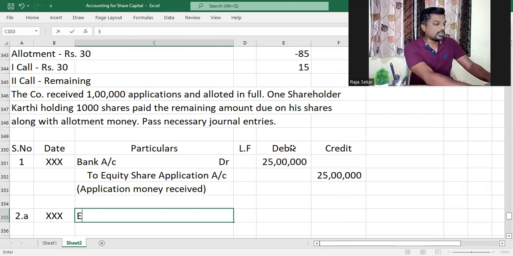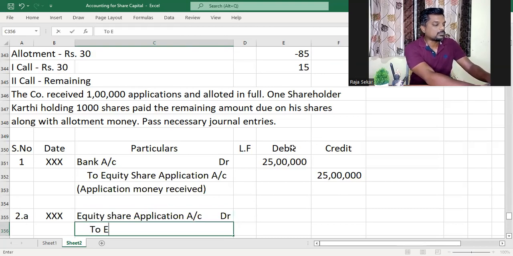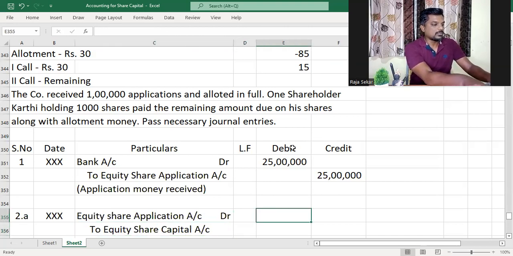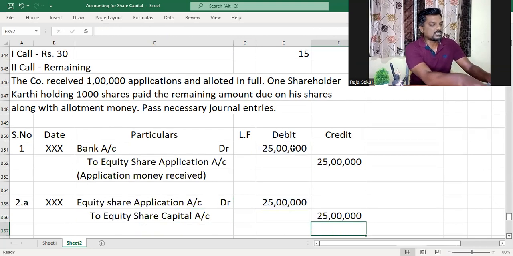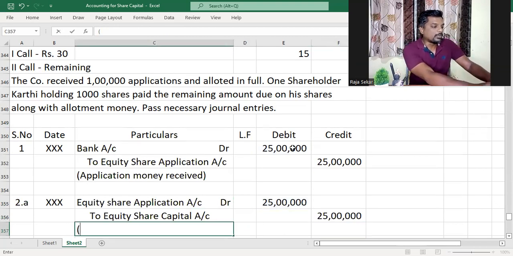Hence, we first transfer the application money received to share capital account. As we have allotted and nobody paid in excess, the entire amount would be transferred to share capital account.